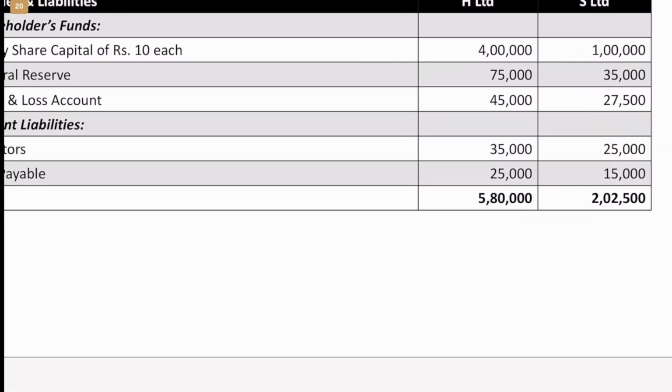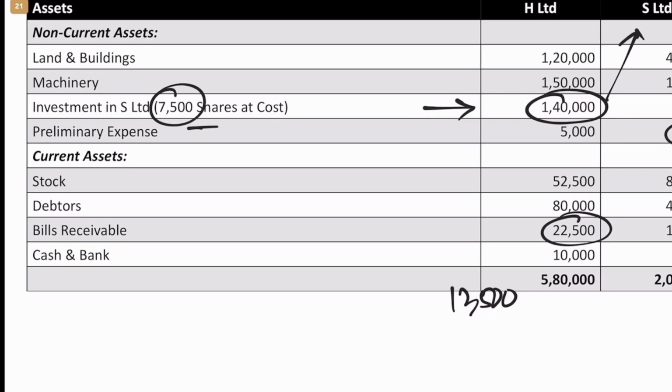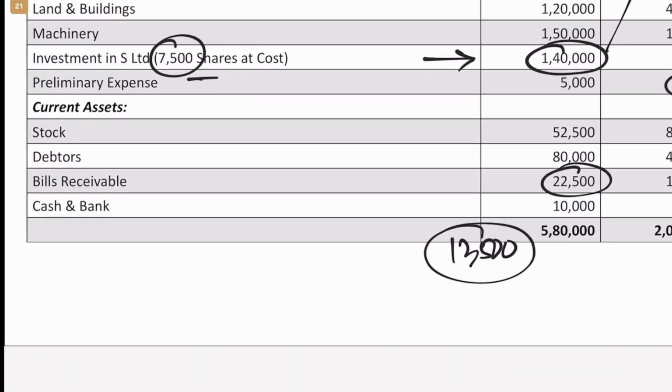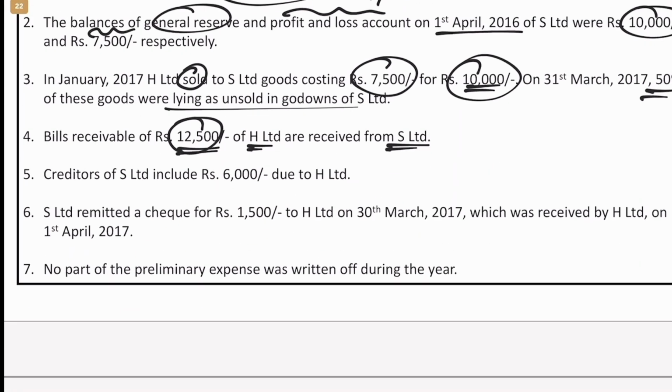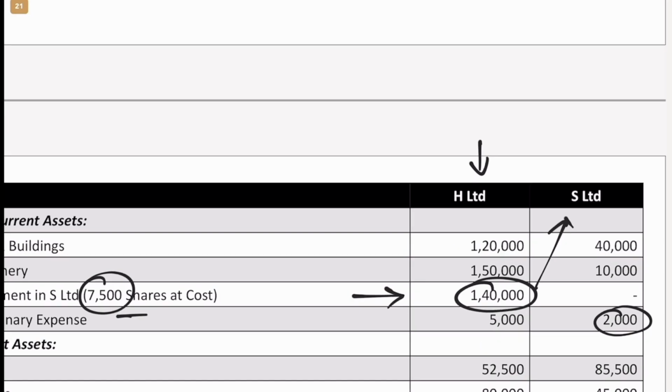So now S Limited has bills payable of 15,000. Out of that bills payable of 15,000, 12,500 relates to bills which need to be paid to the holding company. So we'll have to remove that intercompany owings. Then finally they say, oh no, there are two more adjustments after this. Creditors of S Limited include 6,000 due to H Limited. One more intercompany owings. So whatever creditors S Limited has, that let's say, where is that?